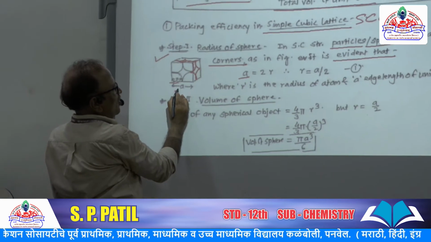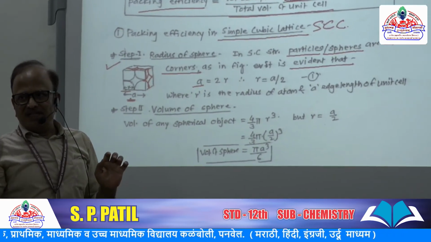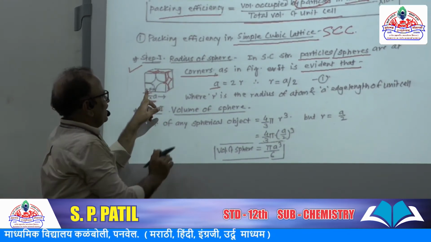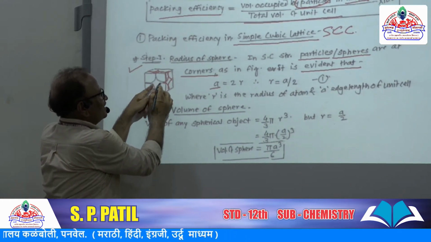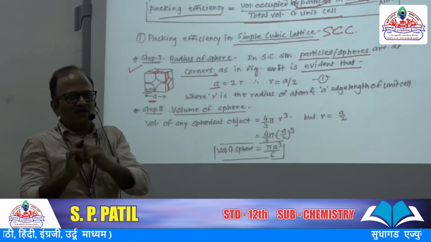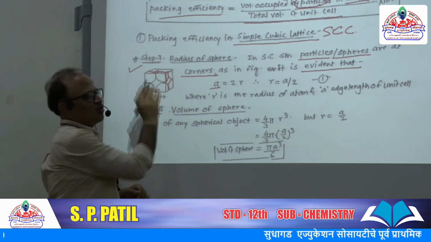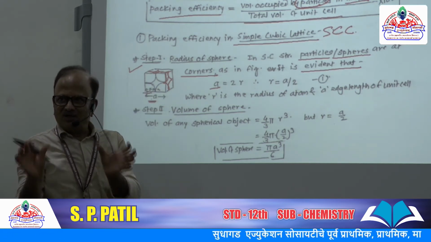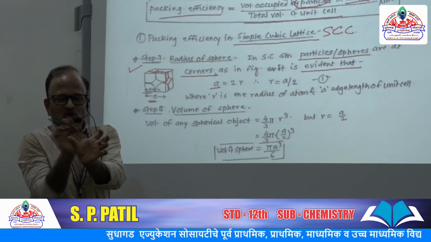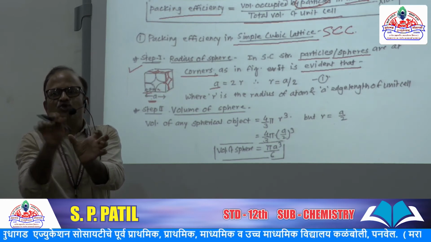So the edge length of the cube is a. The edge length of the cube is given and it is a. Two corner 1/8 atoms are touching each other. So the radius of one particle and the radius of the second particle, two particles are close together, touching, means 2r.